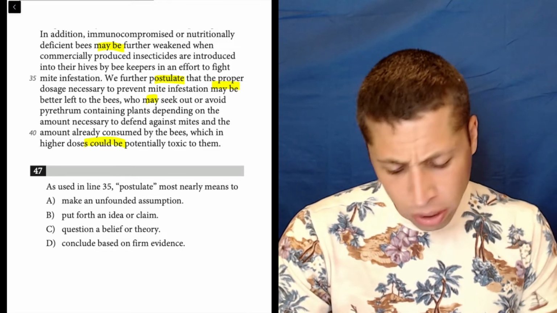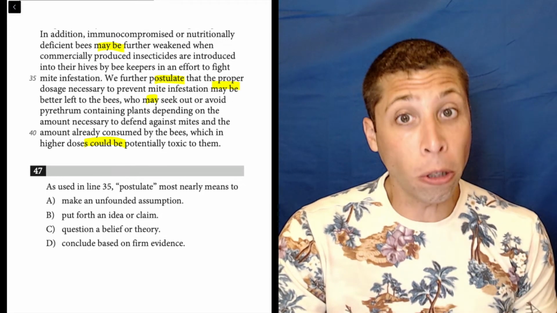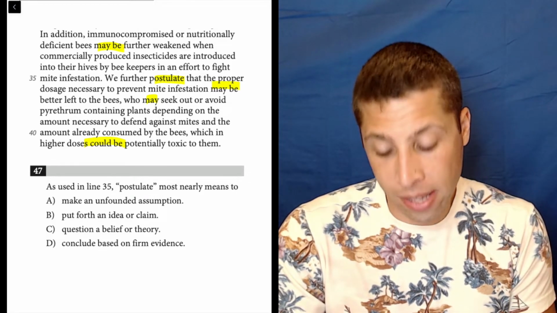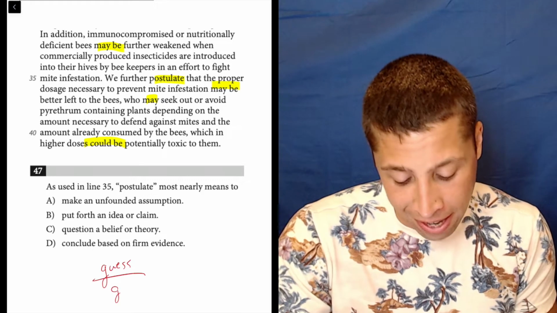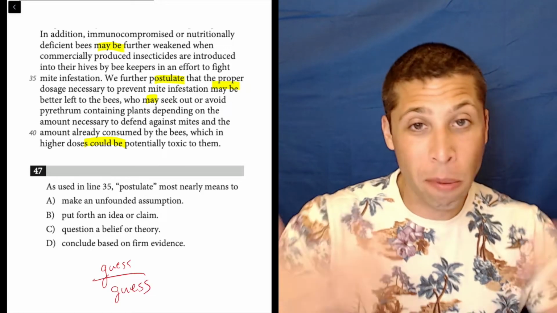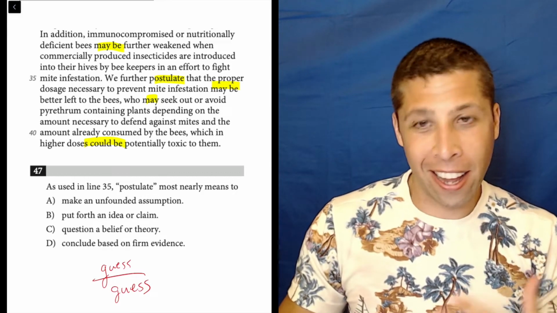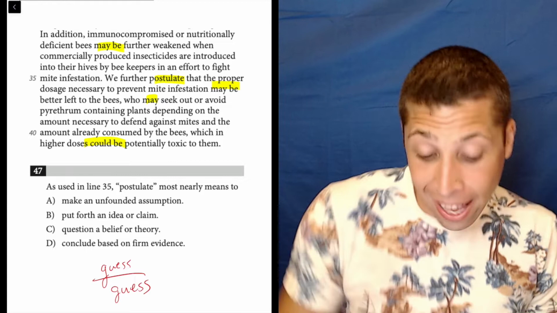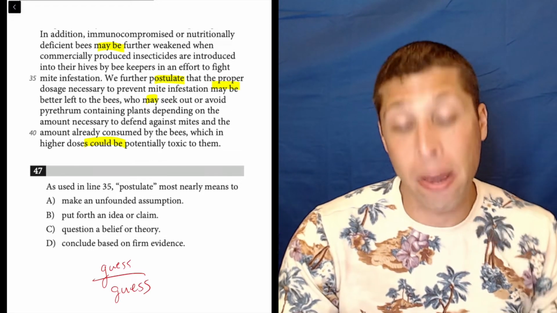So we also had other questions about these lines, and one of the things that we learned from those other questions was that we're really talking about what it is that these scientists are guessing. So this is a fun little thing. Normally, remember, I come up with a guess for what I think my word means. In this case, my guess is guess, right? So I think that they're saying we further guess that the proper dosage necessary to prevent mite infestation may be better left to the bees.